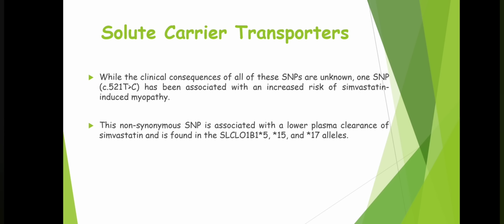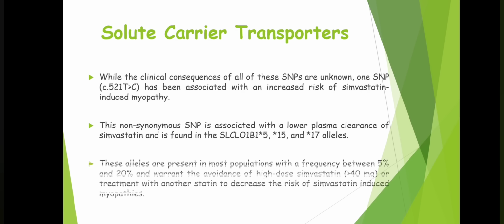This non-synonymous SNP is associated with a lower plasma clearance of simvastatin and is found in the SLCO1B1 star 5, star 15 and star 17 alleles. These alleles are present in most populations with a frequency between 5% and 20% and warrant the avoidance of high dose simvastatin, that is more than 40 mg, or treatment with another statin to decrease the risk of simvastatin induced myopathies.